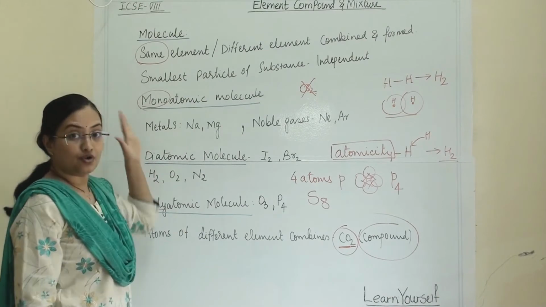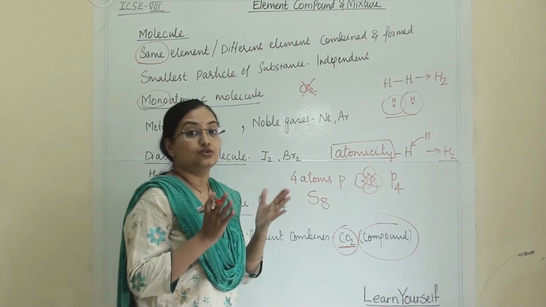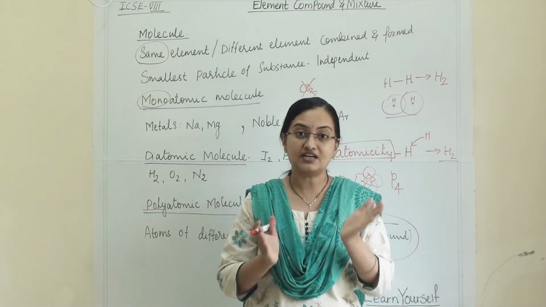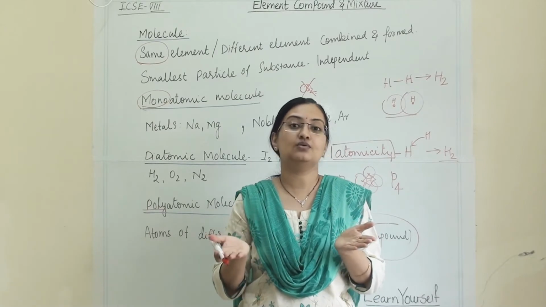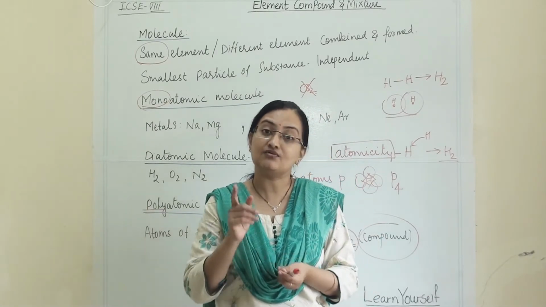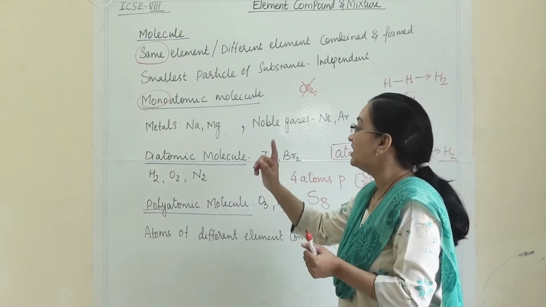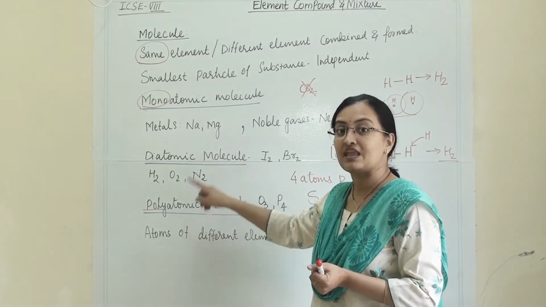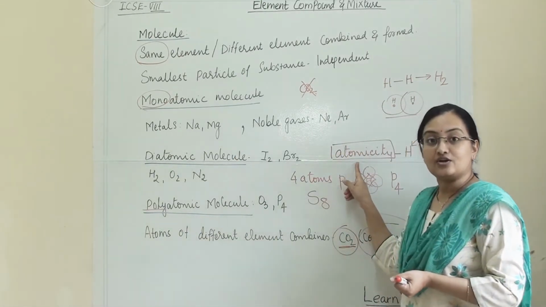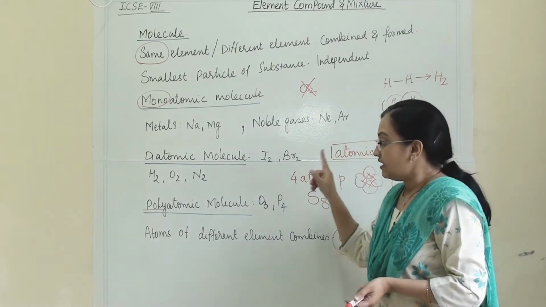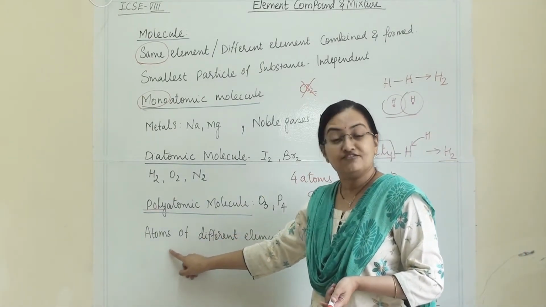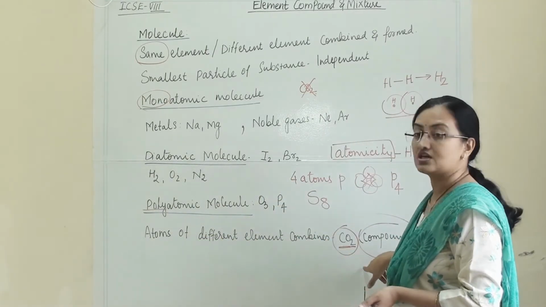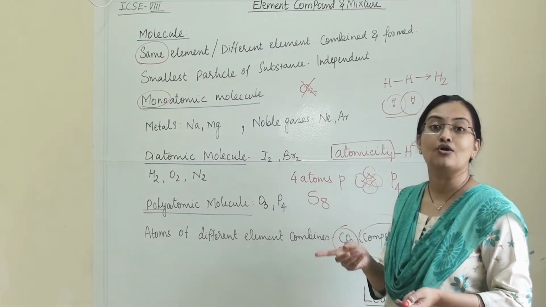So when we have talked about molecules, we know that molecules are formed from two different types. One is from the same elements, the other one is from different kinds of elements. Under the same elements, we have monoatomic, diatomic and polyatomic molecules, and we have atomicity of molecules. Then different kinds of elements which are making molecules, those molecules are known as molecules of compound.